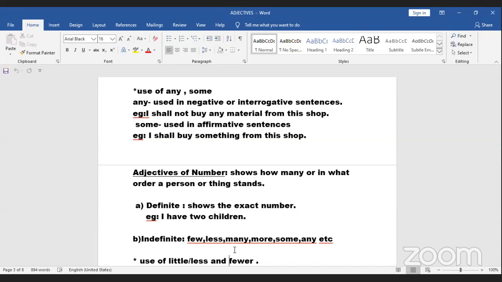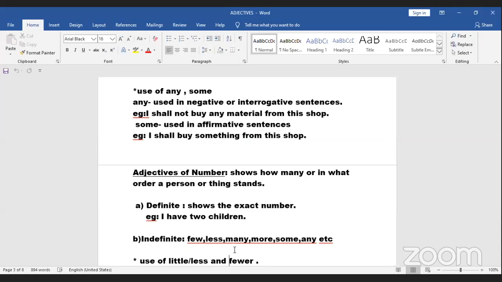I shall buy some. Few is used for countable things. I cannot say it is used for living things, because if I say few bottles, bottles are not living, but still I say few. Why? Because it is countable.